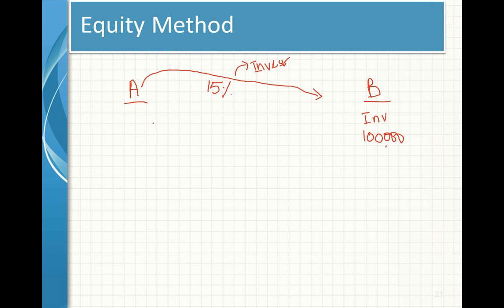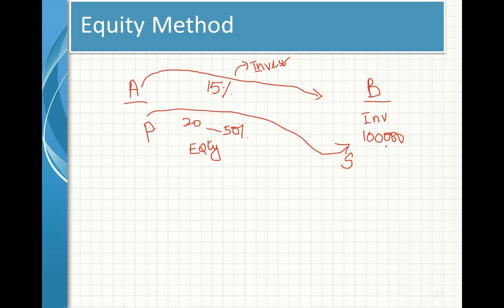It's okay, fine. But if the investment is, say for example, between 20 and 50%, means 20,000 and above but 50,000 below, we need to use the equity method. Equity method means you will have a parent and subsidiary relationship between these two companies. In that case, A becomes the parent company and B becomes the subsidiary company.